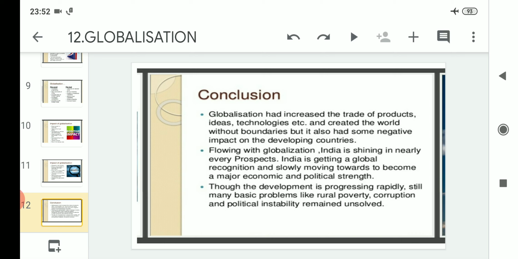Because of corruption, any country on the most corrupted list cannot grow rapidly, and due to political instability also. So these are the three major problems, rural poverty, corruption and political instability, which remain totally unsolved till date. After the coming of globalization also, it has not been able to solve these problems.